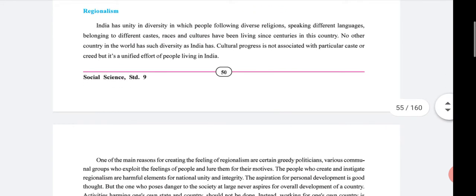What is regionalism? India has unity in diversity, as we all know, in which people following diverse religions, speaking different languages, belonging to different castes, races, and cultures have been living for centuries in this country. No other country in the world has such a diversity as India has. Cultural progress is not associated with a particular caste or creed, but it is a unified effort of the people living in India. And that's why India is an amazing country for living.